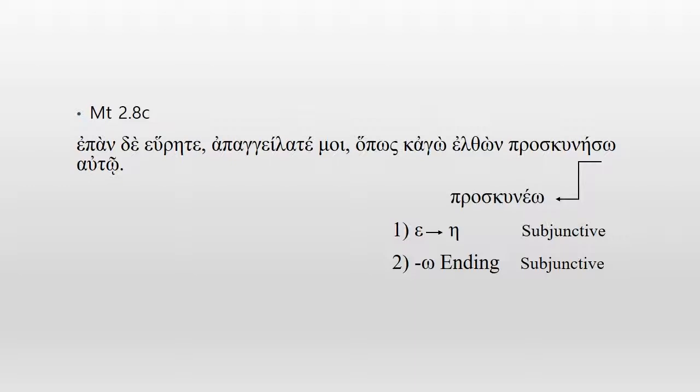So if you, as soon as you find it, report back to me, so that I also give reverence to him. I also come, elthon, I come. And if you could technically, grammatically separate them, proskiniso, then it could be translated as let me give homage, let me pay him a visit and give reverence to him.